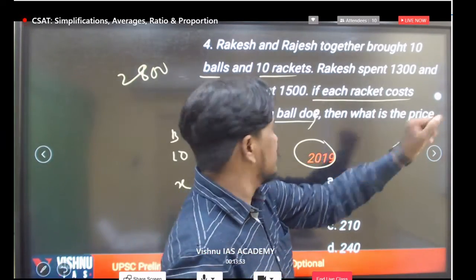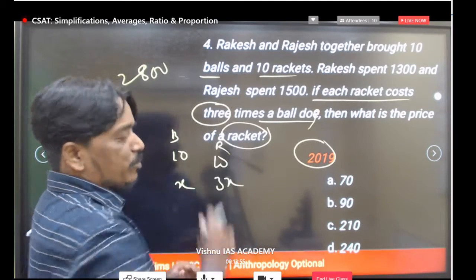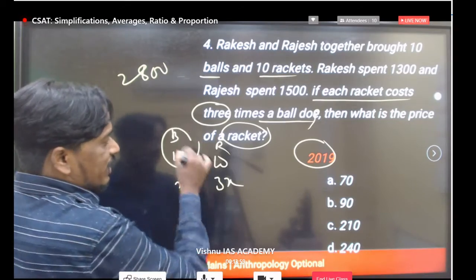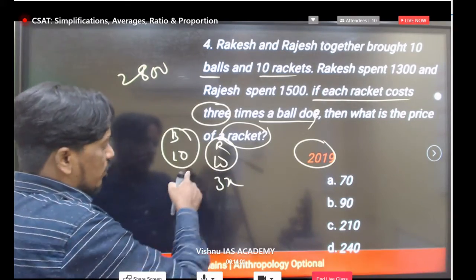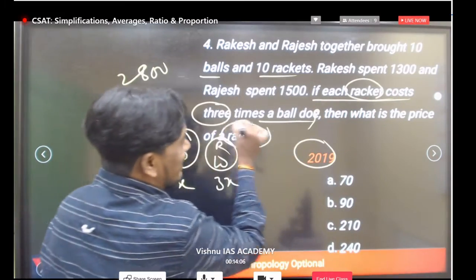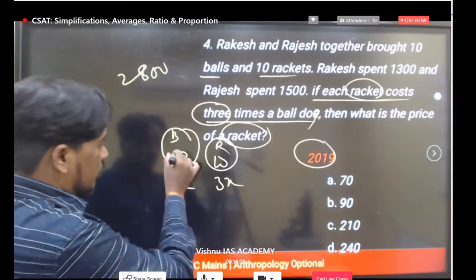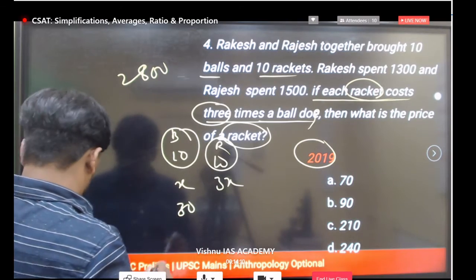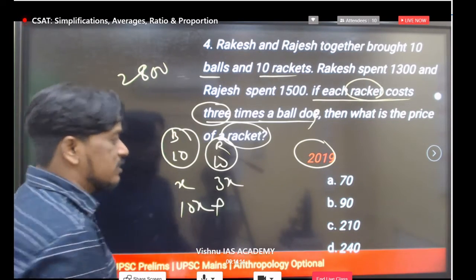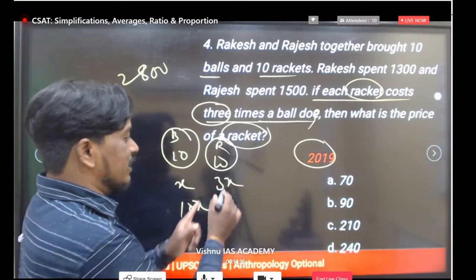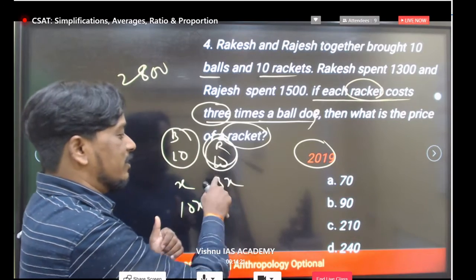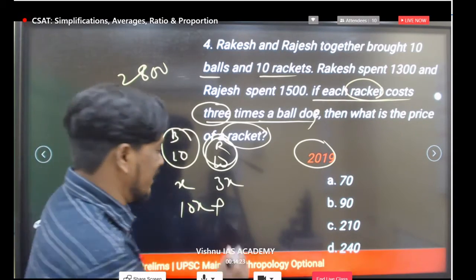Now we have to find the final price of a rocket. The total ball cost is 10 into X, plus for the rockets, total rockets are 10, so 10 into 3X, 30X we will get.